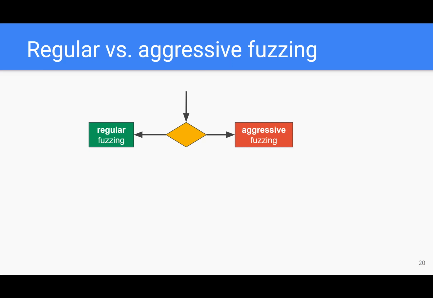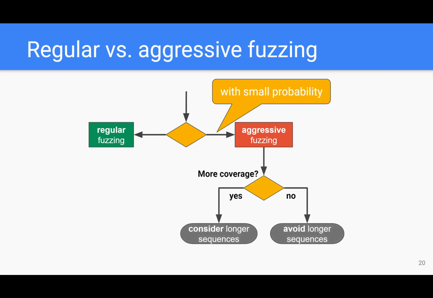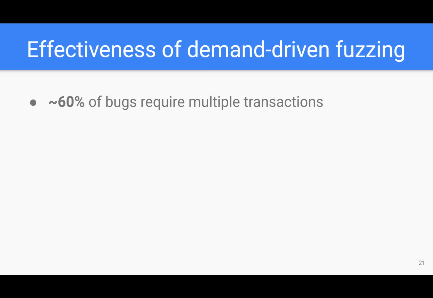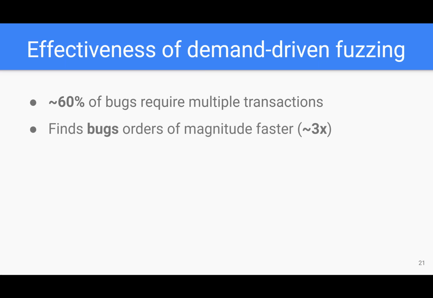The following diagram illustrates how we use aggressive fuzzing. We enable it with a small probability, and if we observe a coverage increase, we consider longer sequences when performing regular fuzzing in the future. Let's look at some more results. We observed that roughly 60% of all bugs require multiple transactions. This shows how important deep fuzzing is. Harvey with demand-driven fuzzing was able to find bugs orders of magnitude faster and was able to achieve significantly higher coverage.